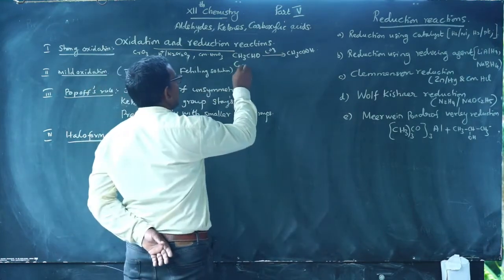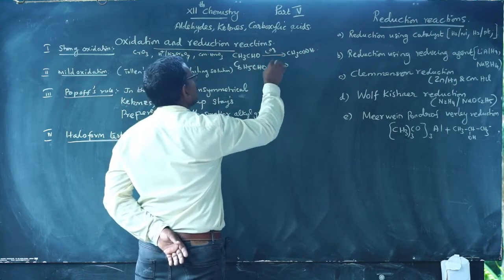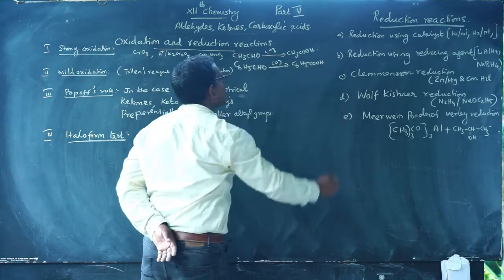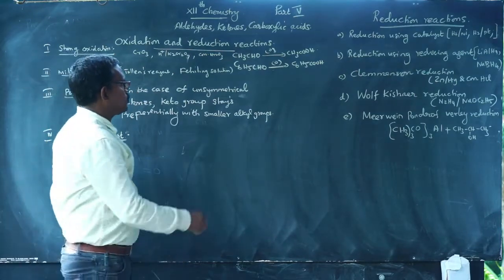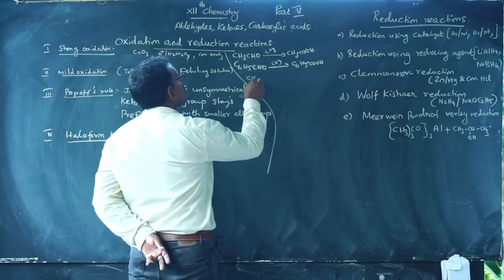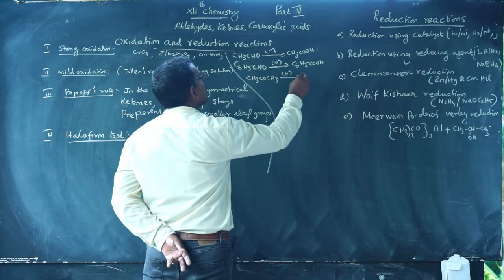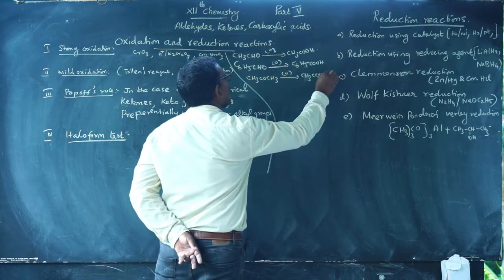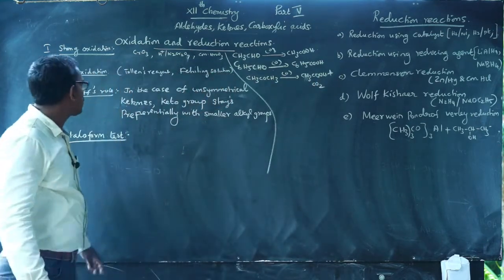Suppose benzaldehyde. Benzaldehyde on oxidation gives benzoic acid. Strong oxidation of ketones: acetone, CH3COCH3, on oxidation gives acetic acid and carbon dioxide.